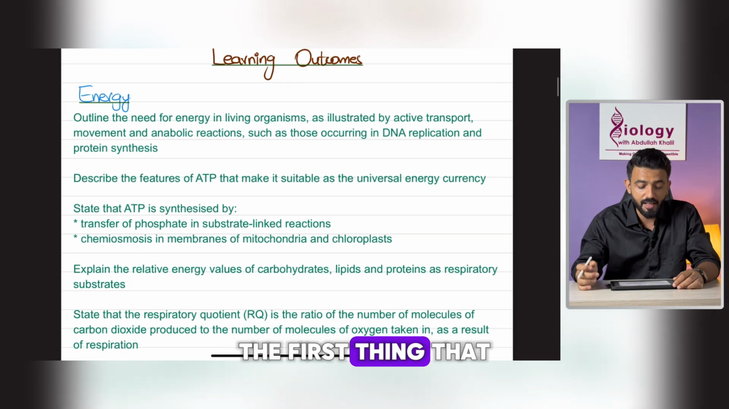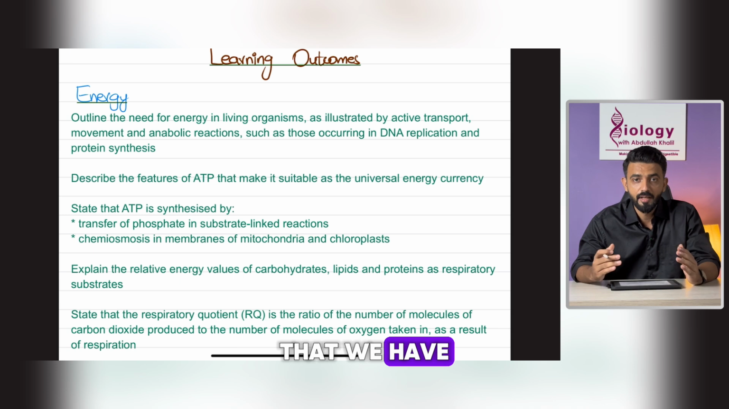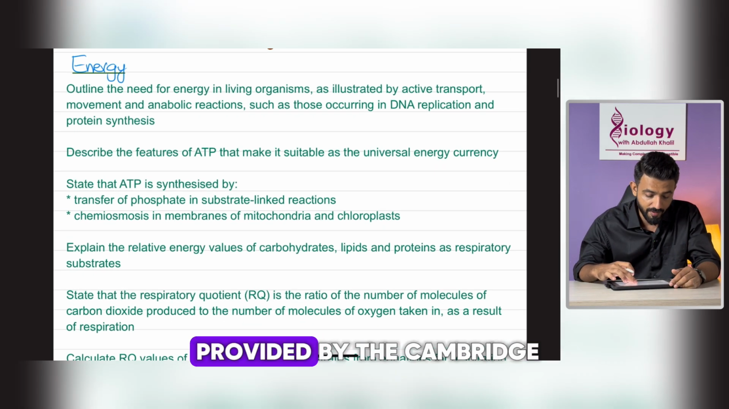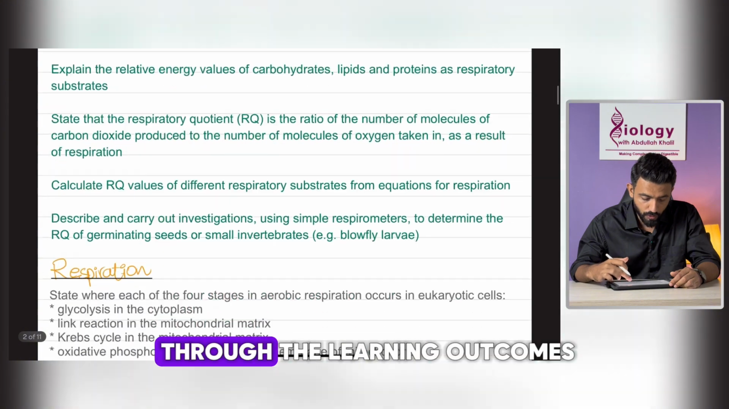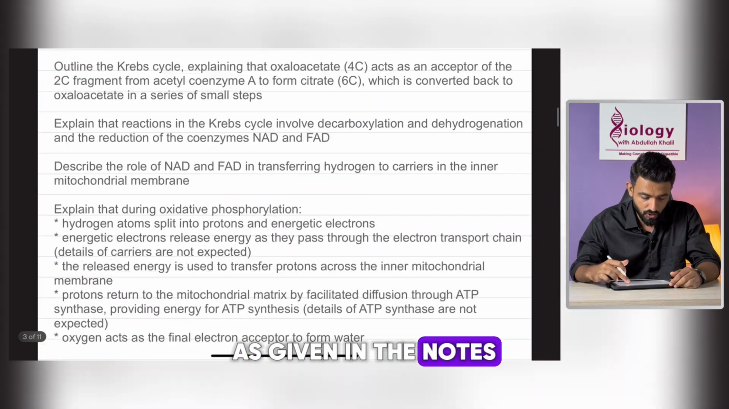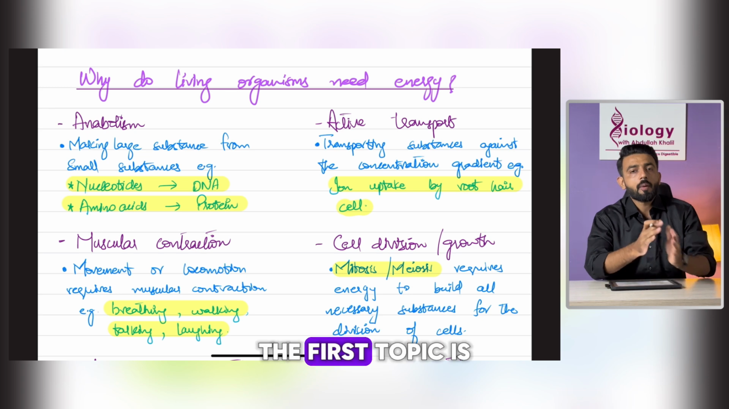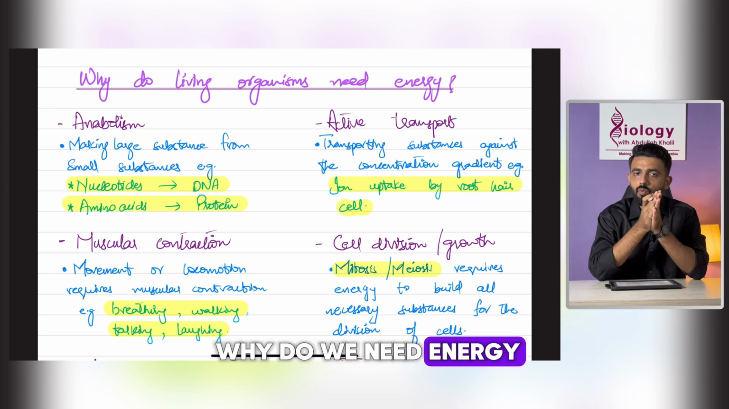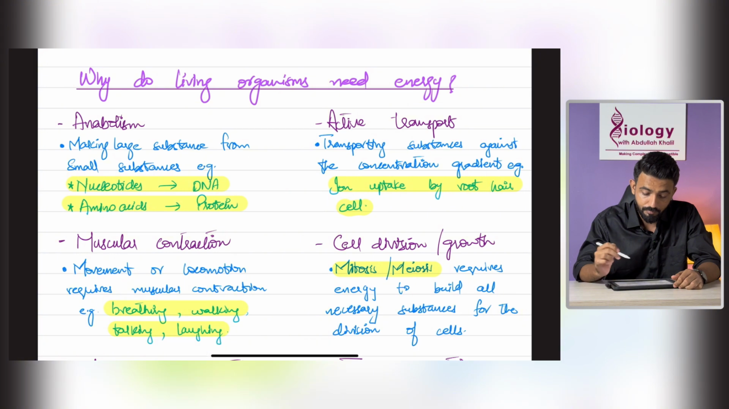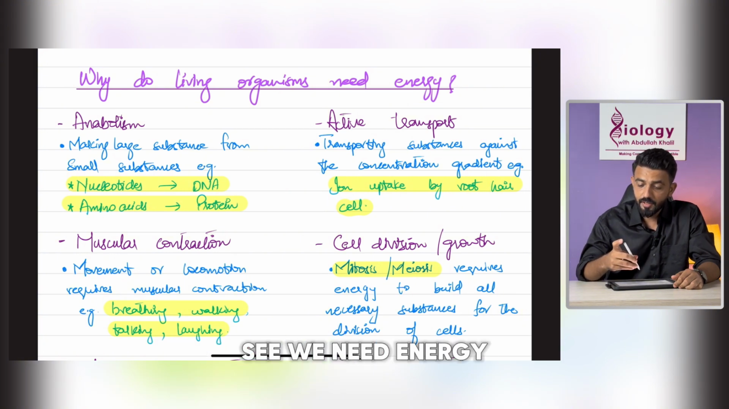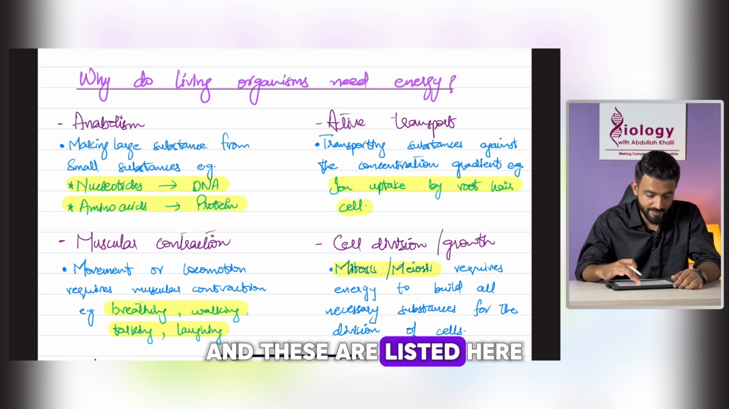Again, the first thing that we are going to do is to look at the learning objectives, the learning outcomes as provided by Cambridge. You can skim through the learning outcomes as given in the notes, and here you will start the first topic. The first topic is, why do we need energy? What is the need of energy in living organisms? We need energy for various purposes, and these are listed here.